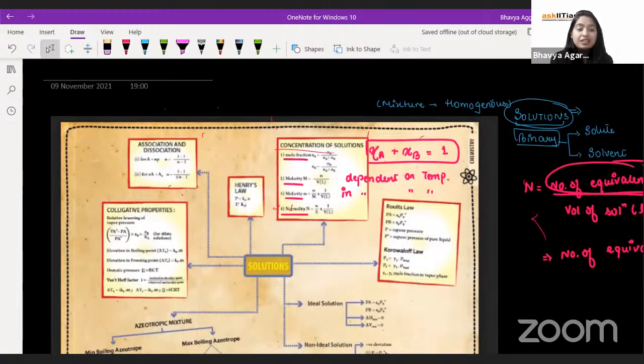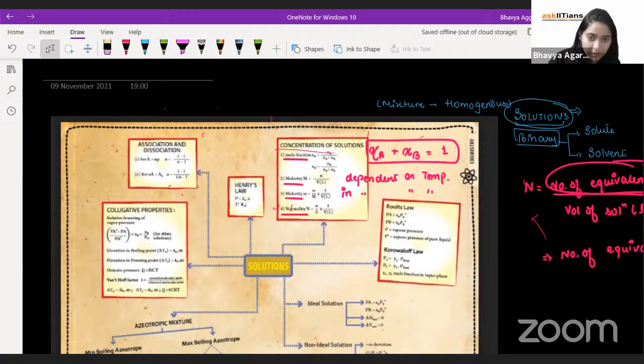Right. So if you talk about mass percentage, then what will be the power of 10? 2. So it's all the same thing. Mass of one type divided by total mass into 100. It's a power of 10. So these are the different concentration terms that we are having.